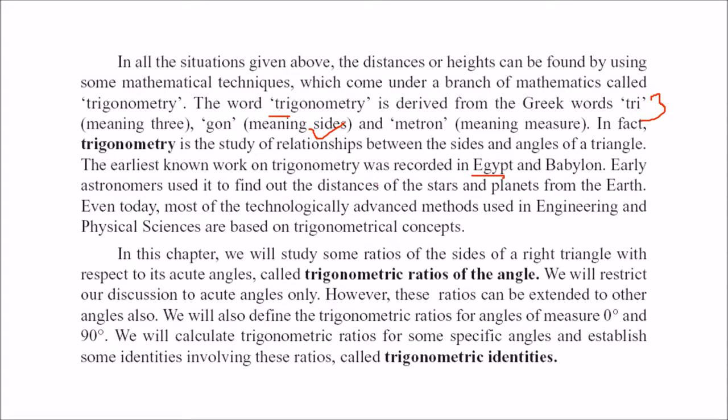Even the astronomers used to find the distance of stars and planets using trigonometry only. And now trigonometry has its own usage, applications, and use in real life scenarios. So in this chapter, we'll talk about the trigonometric ratios of the acute angle, and trigonometric identities.